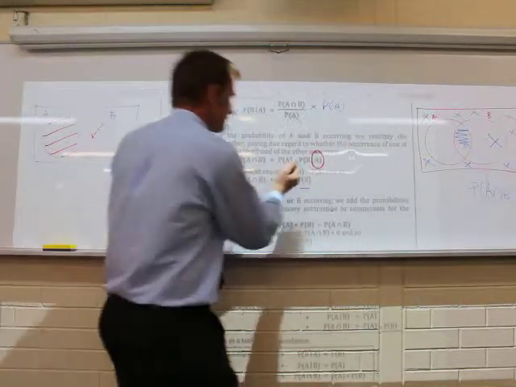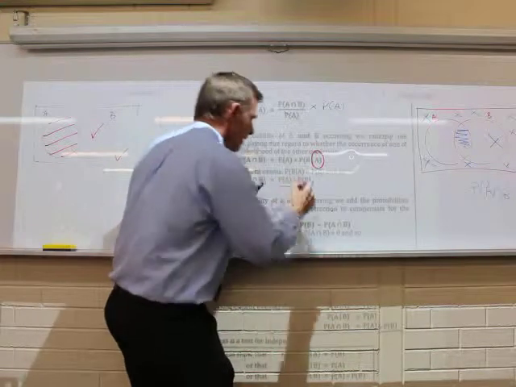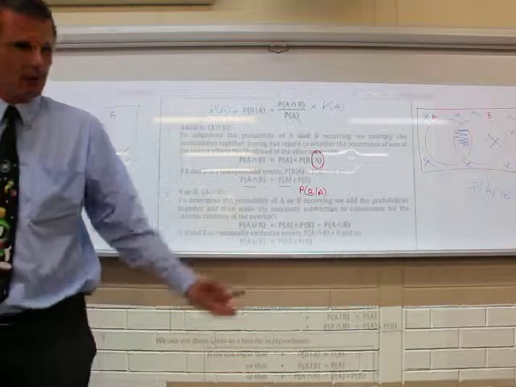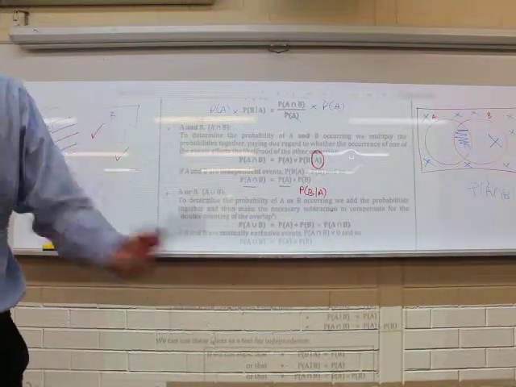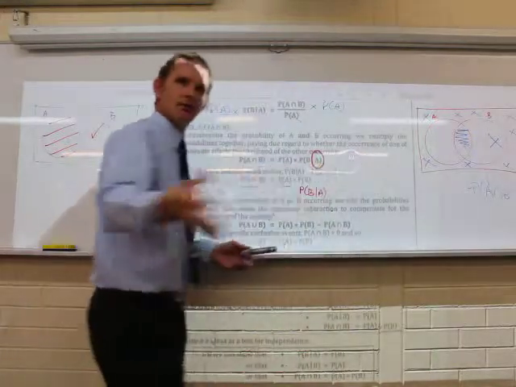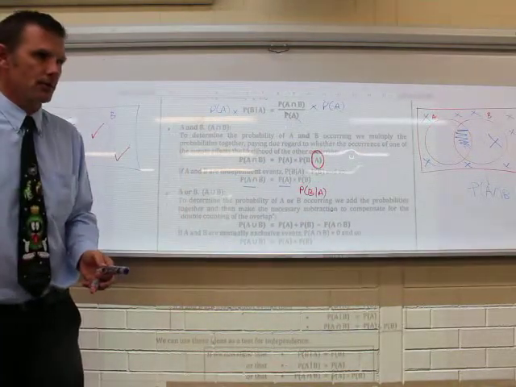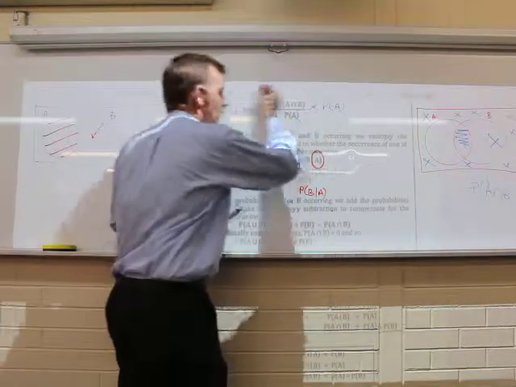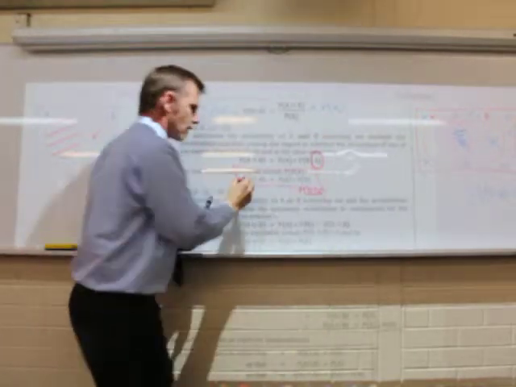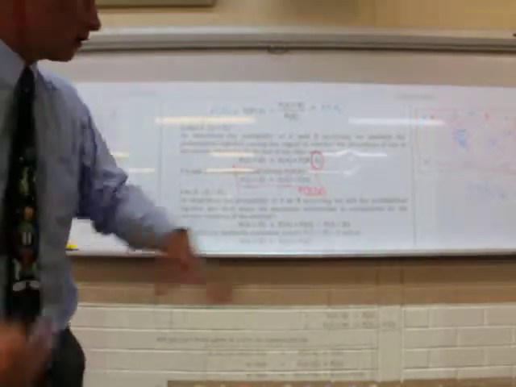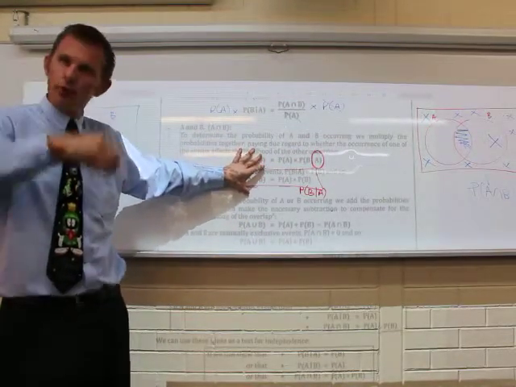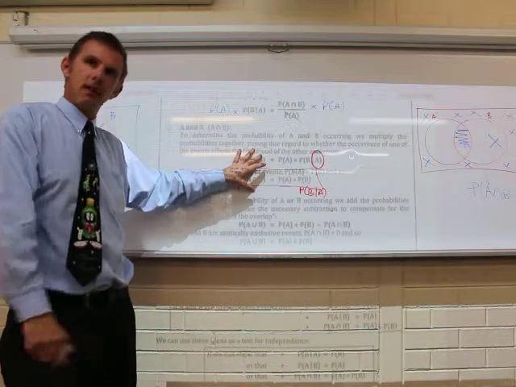Because what it's telling me is effectively whether I put that there or I put probability of B given A, it doesn't make any difference. So because it doesn't make any difference, that's saying that actually B and A, they're independent. One doesn't affect the other. They're completely separate things. Okay? So the rearrangement of this is about putting it in a format where I can just use that equation, and if I can show that the right-hand side and the left-hand side are equal for a particular question, then I've proven that those events are independent.